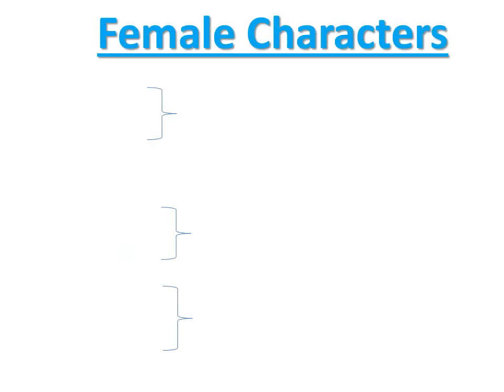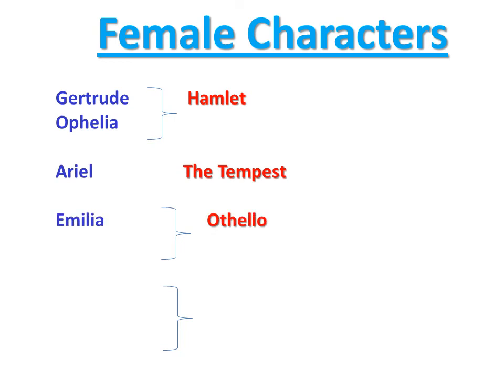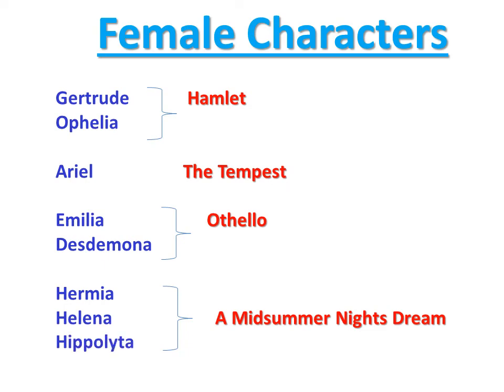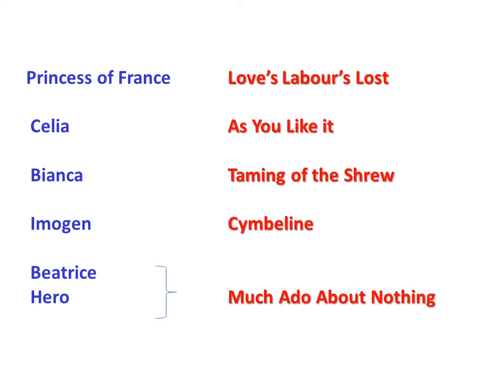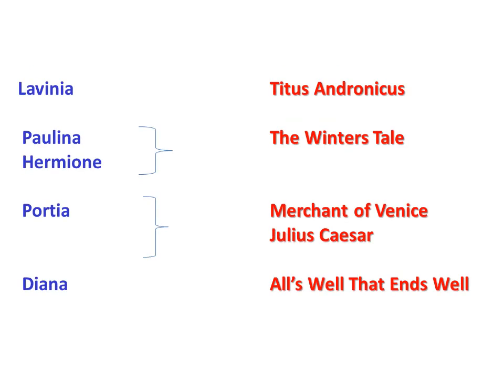Here are some more important female characters. Gertrude and Ophelia in Hamlet, Ariel in Tempest, Emilia and Desdemona in Othello, Hermia, Helena and Hippolyta in Midsummer Night's Dream, Princess of France in Love's Labour's Lost, Celia in As You Like It, Bianca in Taming of the Shrew, Imogen in Cymbeline, Beatrice and Hero in Much Ado About Nothing, Lavinia in Titus Andronicus, Paulina and Hermione in Winter's Tale, Portia in both Merchant of Venice and Julius Caesar, and Diana in All's Well That Ends Well.